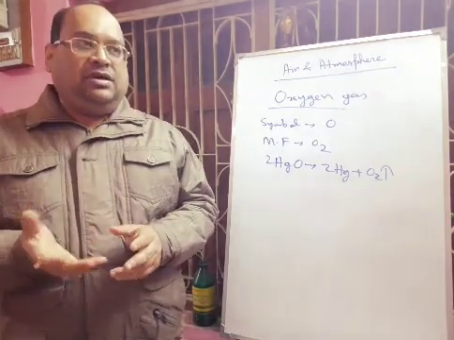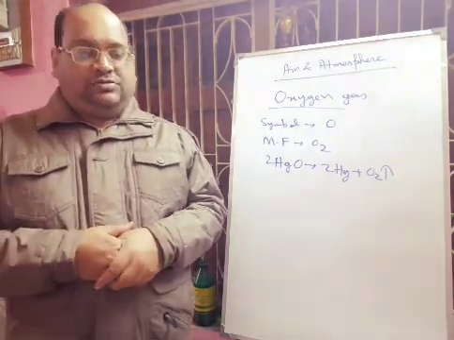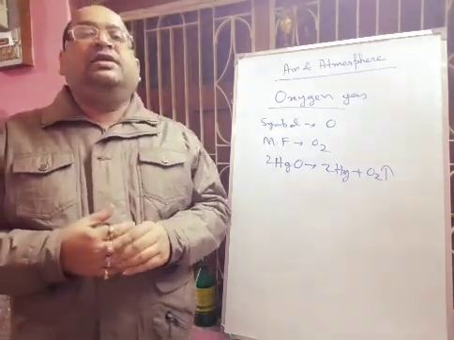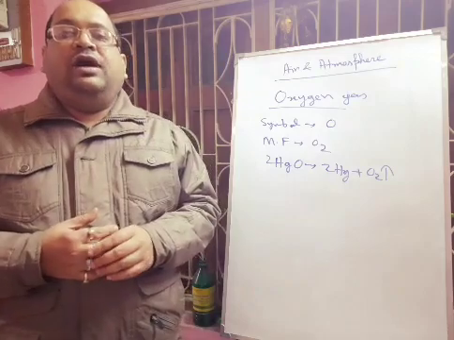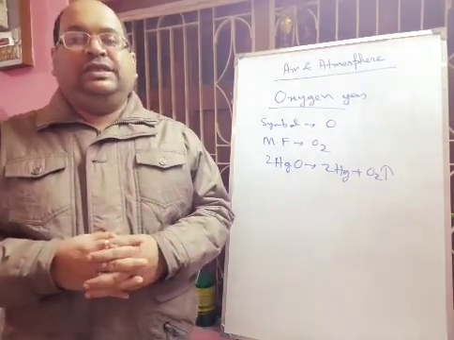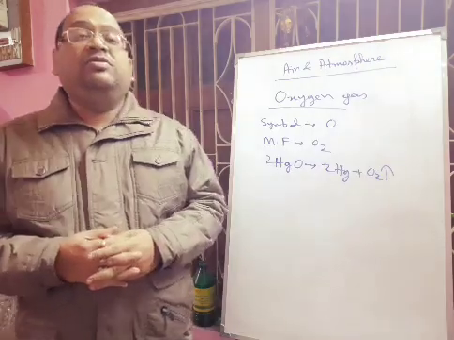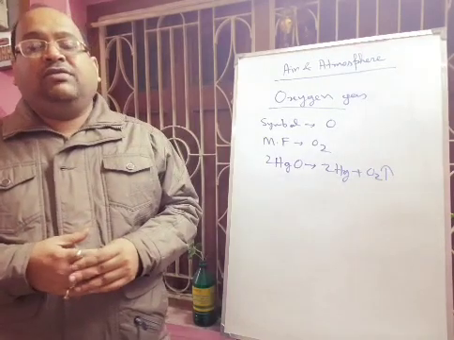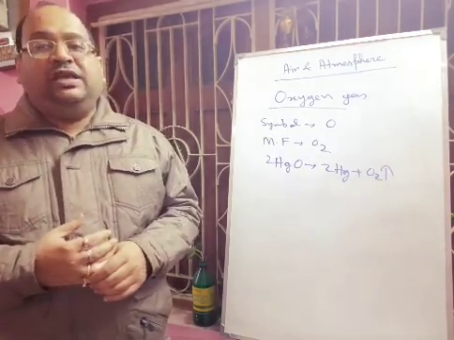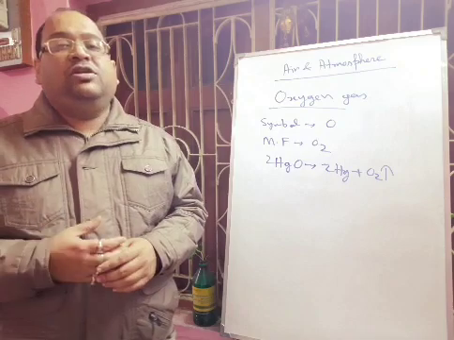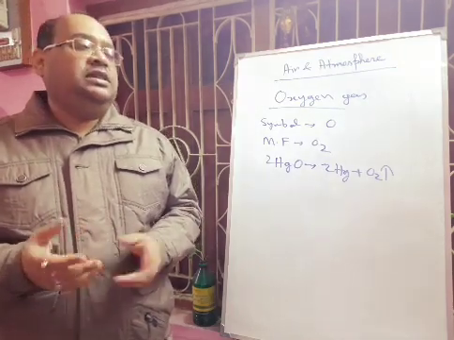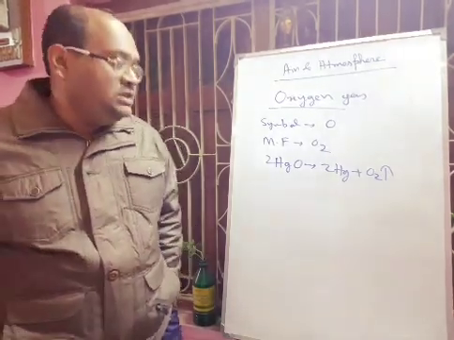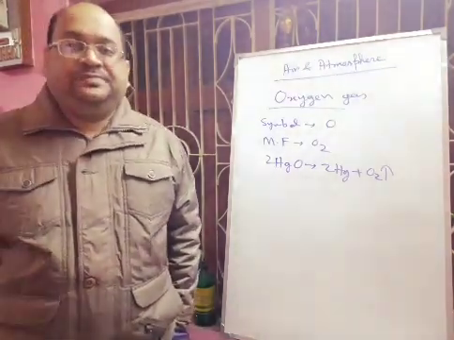Carbohydrate means the unit is glucose, and in the case of protein, amino acids, and fatty acids, everywhere there is oxygen. Some common examples that contain oxygen: first, sand, whose formula is SiO2, silicon dioxide. Different types of iron ores are oxide ores, like Fe2O3, hematite. Bauxite is Al2O3·2H2O. For carbonates, think about limestone, calcium carbonate, containing oxygen. Gypsum, CaSO4·2H2O, also contains oxygen.